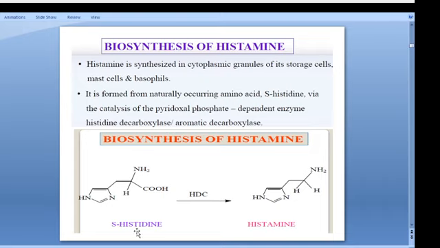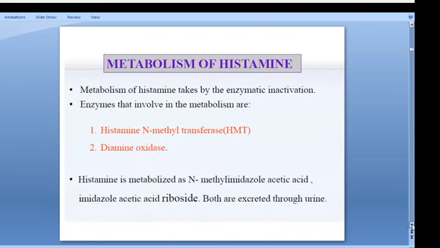That means histidine is converted into histamine by a decarboxylation reaction in the presence of histidine decarboxylase and pyridoxal phosphate. So this is the basic conversion happening in the body. Once it is released in our body, it will show a lot of allergic reactions.